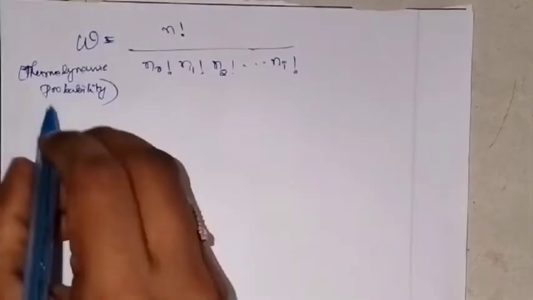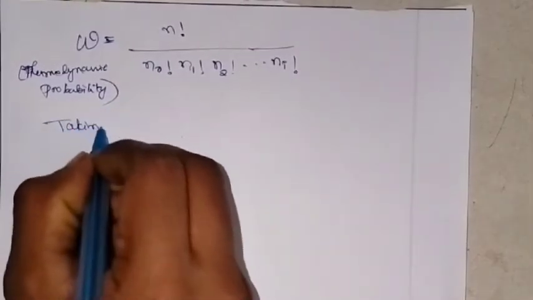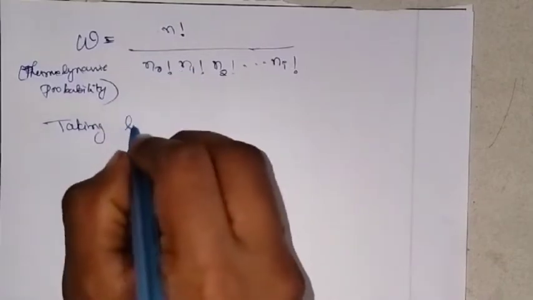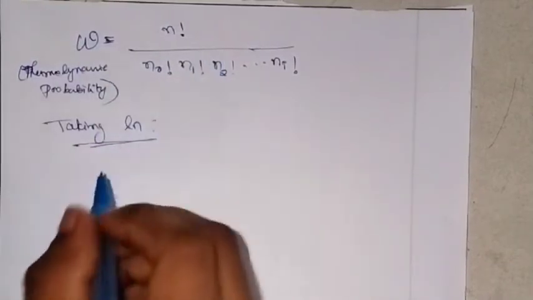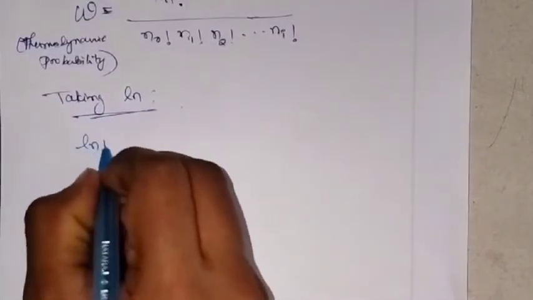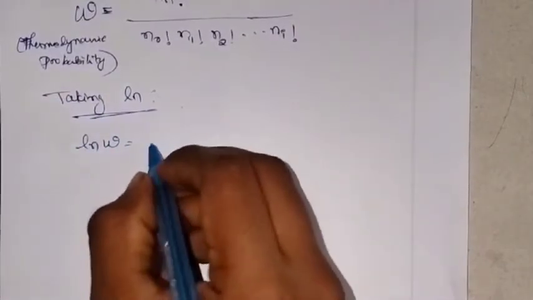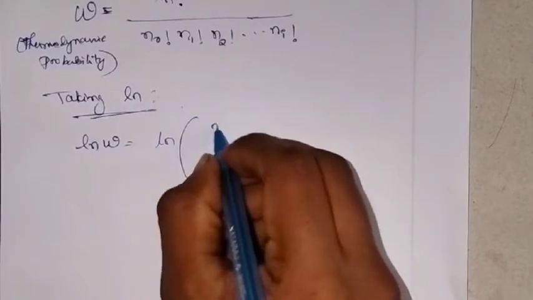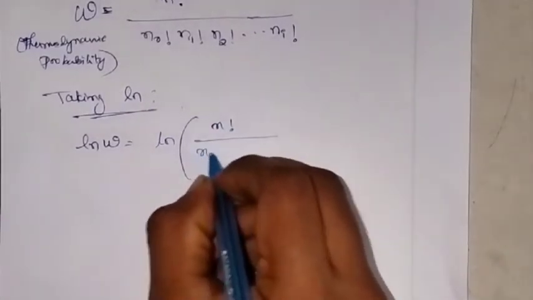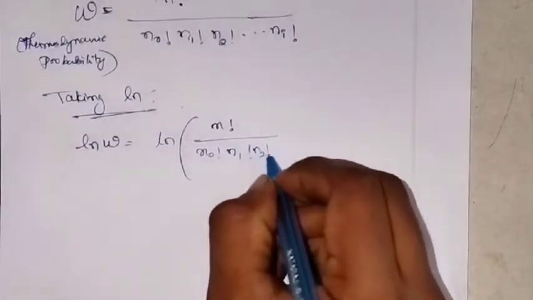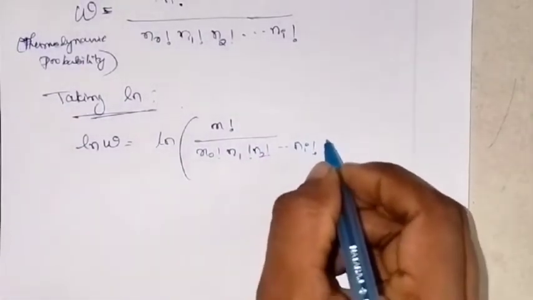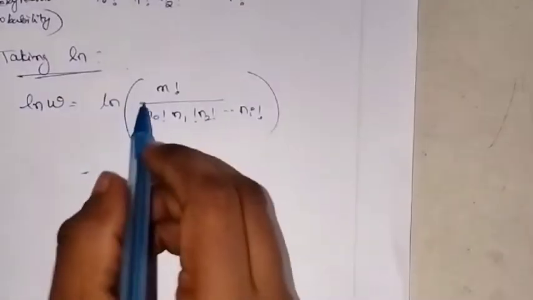Now what you do is take the natural logarithm on both sides. So it becomes ln W equals ln of n factorial divided by n0 factorial, n1 factorial, n2 factorial till ni factorial. Now how can you write this one?